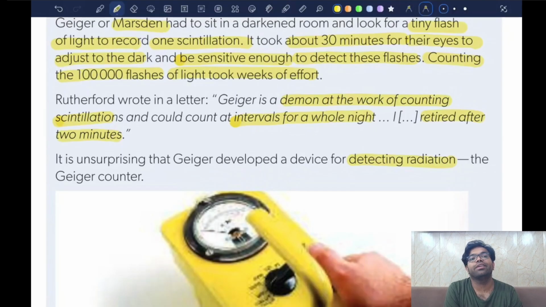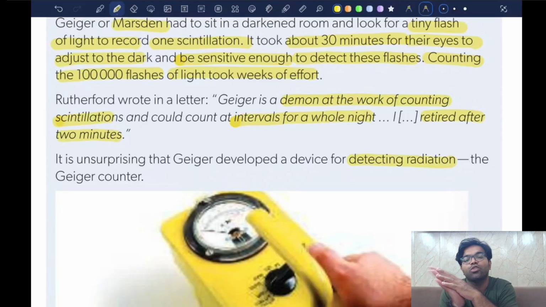Radioactive decay basically leads to a large number of protons, neutrons, alpha particles being released when an atom actually decays. Now these particles, when they decay, throw out radiation into the environment. If you have a Geiger counter in your hand, it can record these scintillations and it creates a beep. Beep, beep, beep.